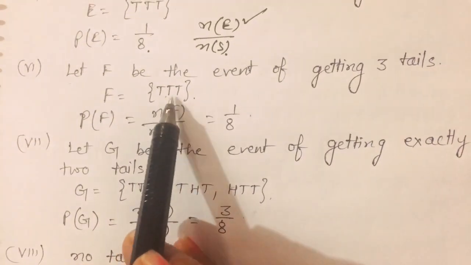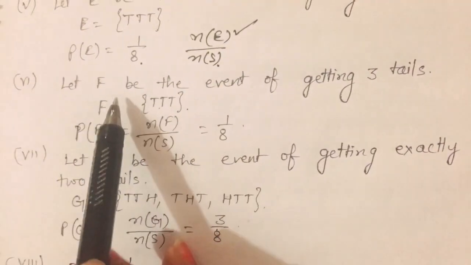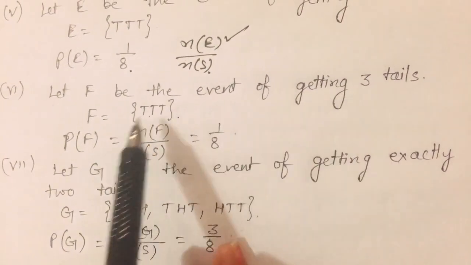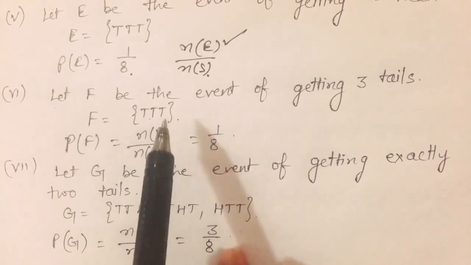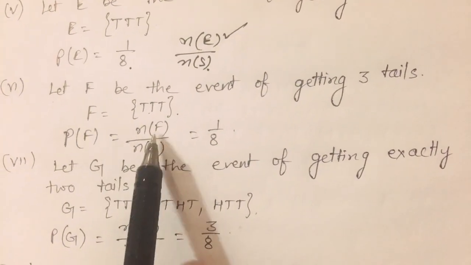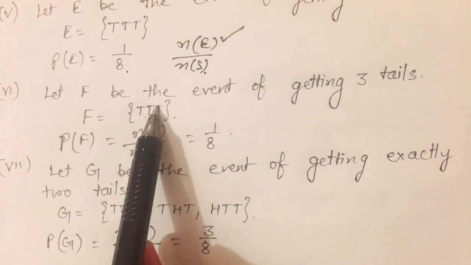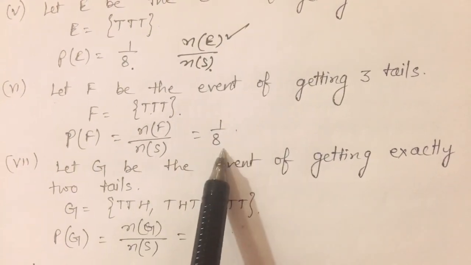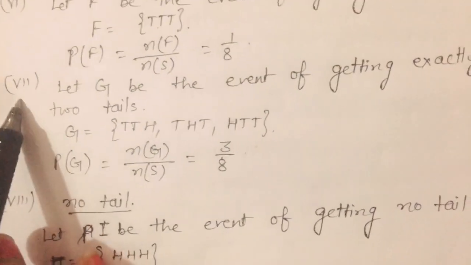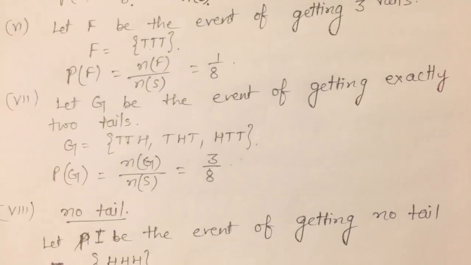Now sixth part, 3 tails. 3 tails means तीनों tail आने चाहिए as the last case. Let F be the event of getting 3 tails, so F is equal to TTT. Then PF will be NF/NS. NF is 1 and total are 8. Then the probability is 1/8.